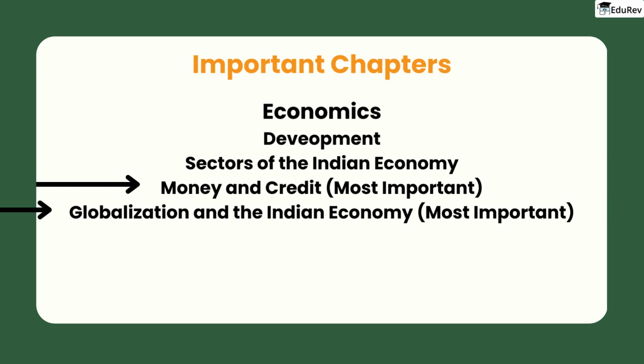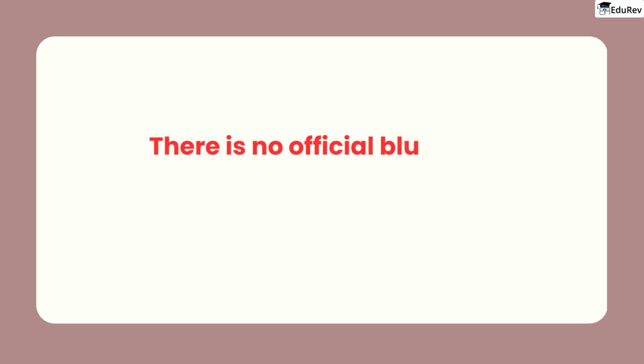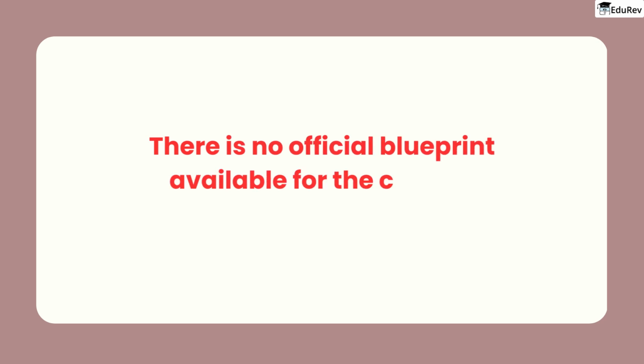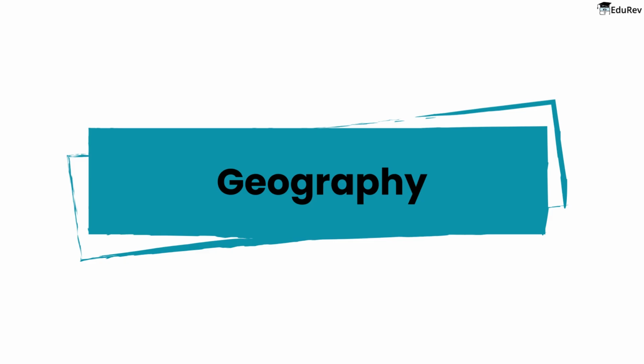It's important to keep in mind that while the other chapters may not be as important as the ones we have discussed so far, questions will come from those chapters as well. That's why we will discuss important topics from those chapters next. Additionally, it's worth noting that there is no official blueprint available for the Class 10 Social Science exam. Moving on, let's dive into the important topics within the geography chapters we have mentioned.